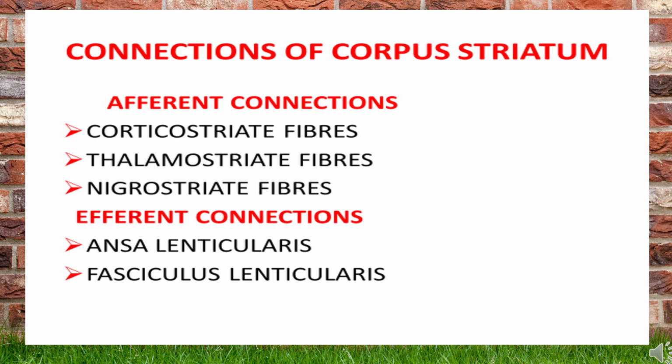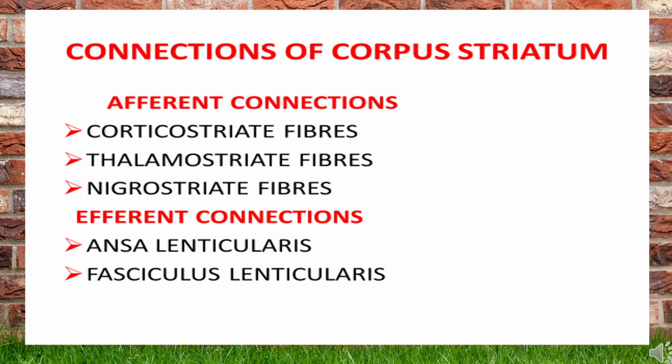The afferent connections are the corticostriate fibers, thalamostriate fibers, and the nigrostriate fibers. Corticostriate fibers are from the cortex to the striatum. The caudate and the putamen together make the striatum. The thalamostriate fibers are from the thalamus to the striatum. The nigrostriate fibers are from the substantia nigra to the striatum.